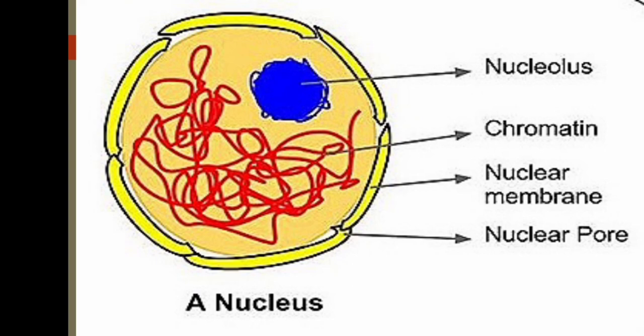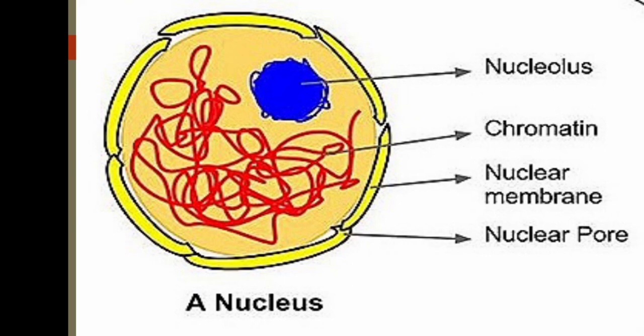Here the central nucleus is the central dense round body in the center of the cell. The round or spherical body present in the center of the cell we call the nucleus.